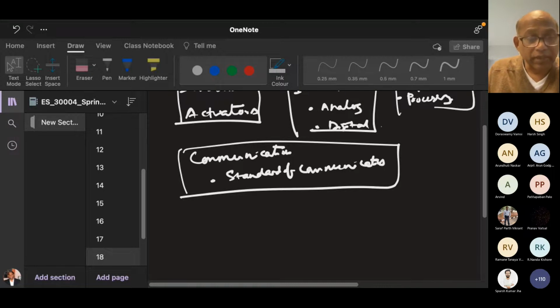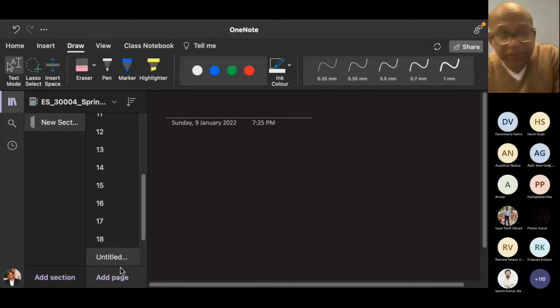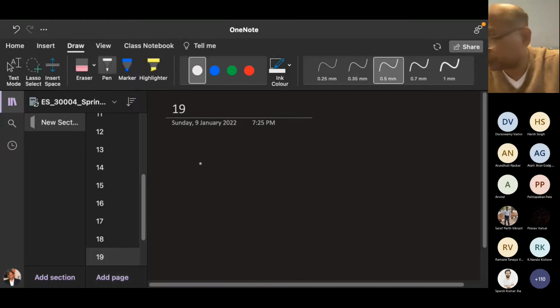A typical digital camera architecture. So, a typical reverse engineering of a digital camera.